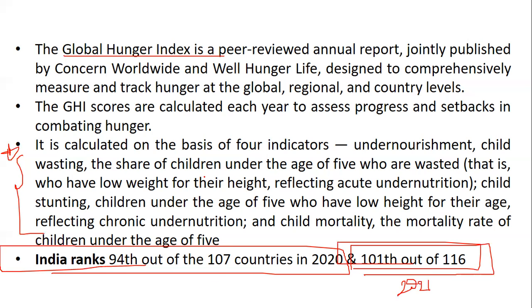As I said, 2022 data is not available. Once it is reflected, it will be added. So right now you can keep 2020 data and 2021 just for the ranking. It was 94th, it came to 101. Let's see how the 2022 data comes up.